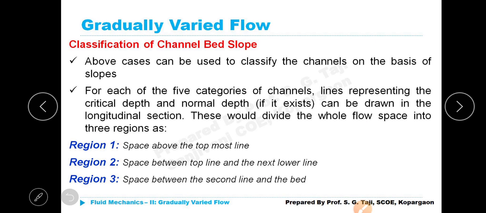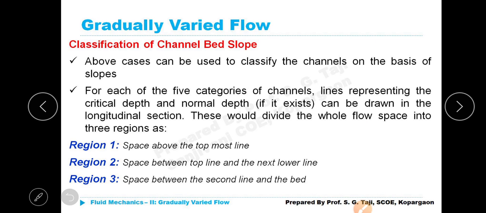How and when they will not exist, and when both will exist, different cases we will see. These depth lines can be drawn in the longitudinal section. These would divide the whole flow space into 3 regions. Region 1, the space above the topmost line.